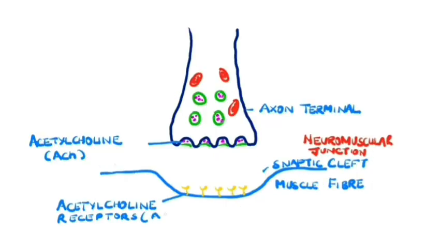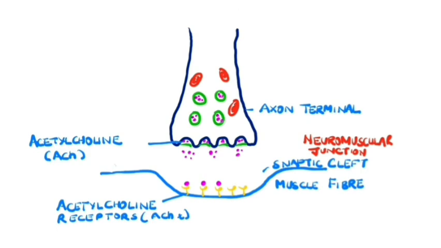Normally, when a nerve impulse arrives at the tip of the axon, acetylcholine molecules stored in vesicles are released into the synaptic cleft, which bind to acetylcholine receptors and help to propagate nerve impulses across the neuromuscular junction.